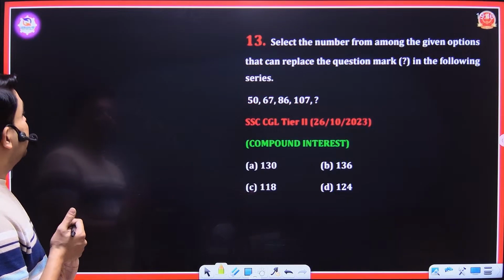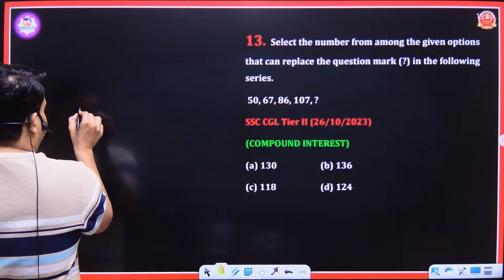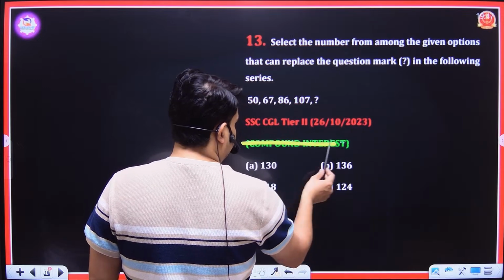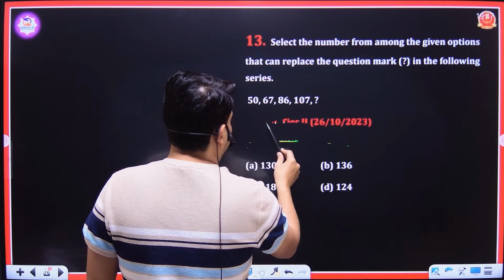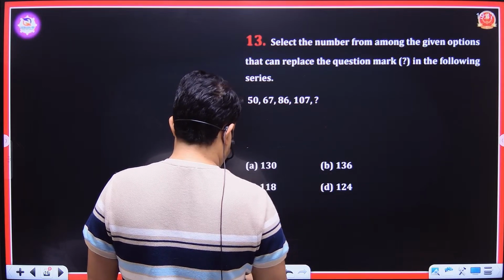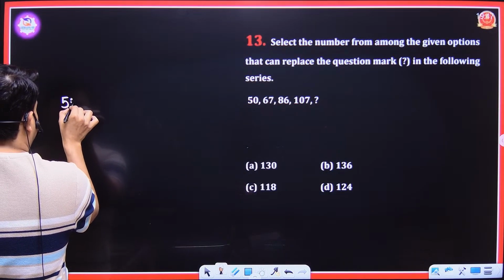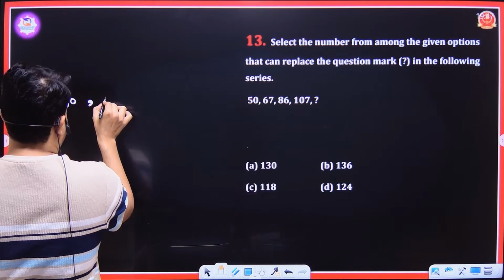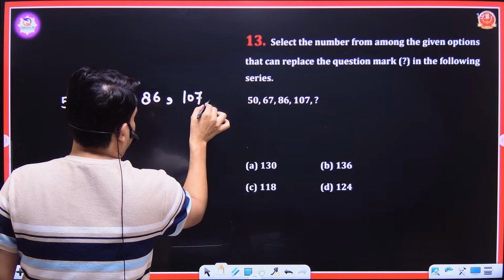Next, we have a series here, and the series is 50, 67, 86, 107. We have to fill in the next number.